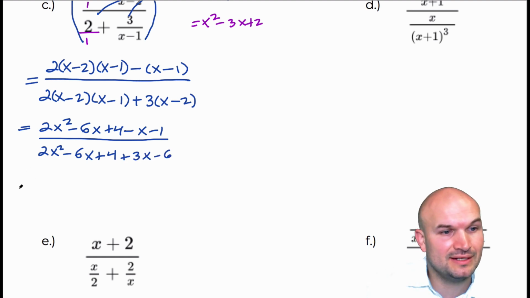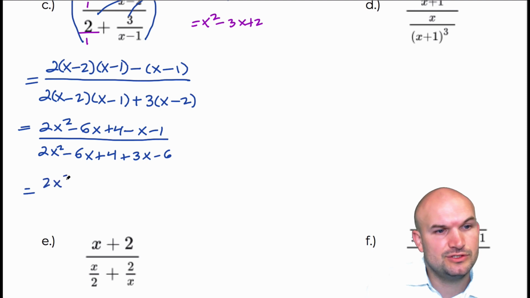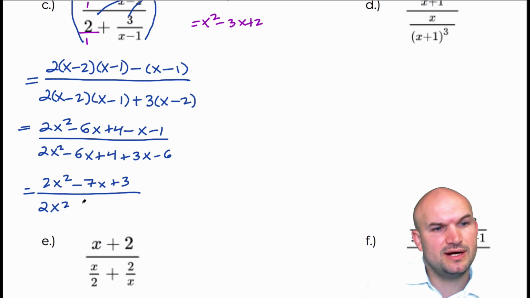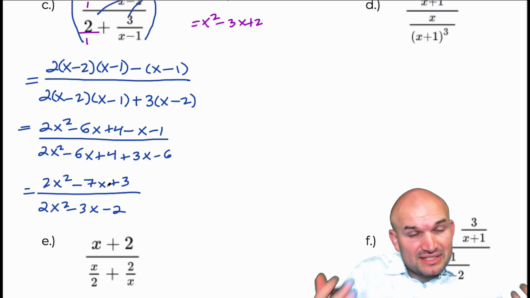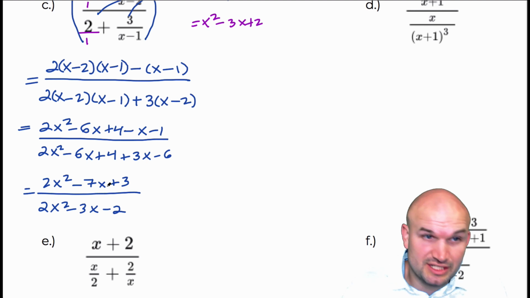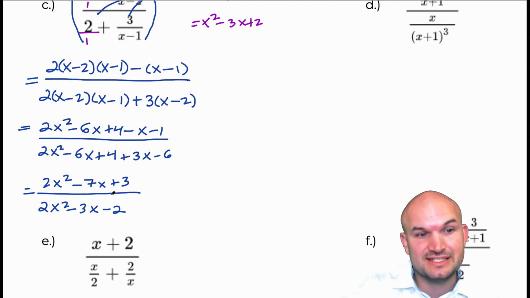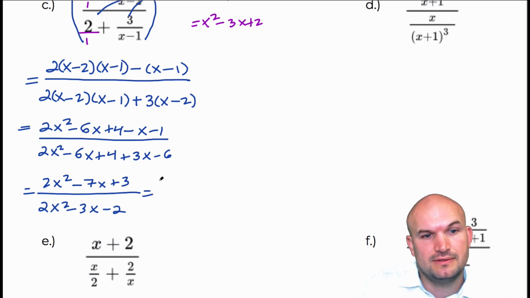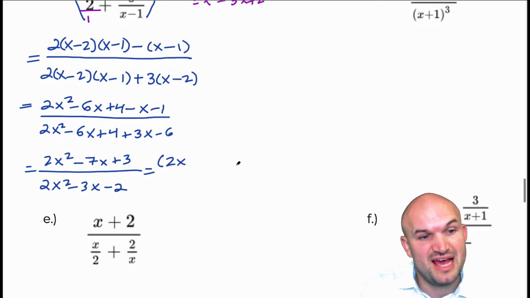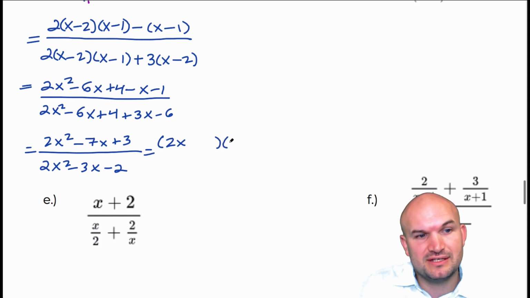Okay, so now I can combine like terms here. 2x squared, that's going to be a minus 7x, and that's going to be a plus 3. And then down below here, I have a 2x squared, that's going to be a minus 3x, and that's going to be a minus 2. Now potentially these could be factorable, and then we could still simplify these down. So basically I'm going to want to see if I can continue to factor these out. This is a kind of heavy problem here, so let's see if these can be factored out.